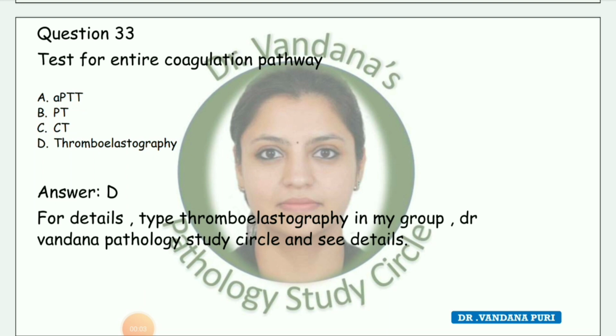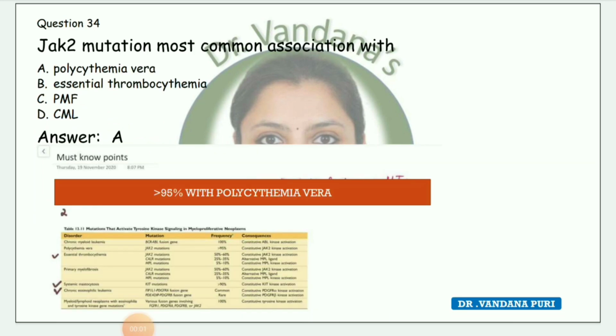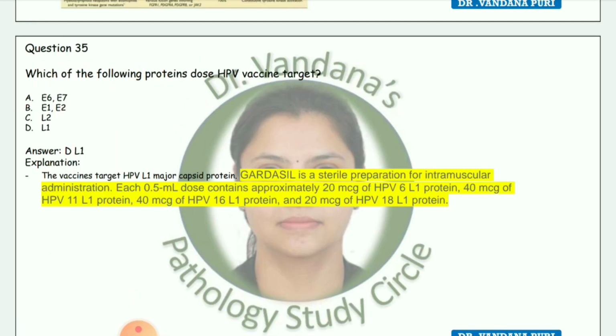Next question, test for the entire coagulation pathway is thromboelastography. Next image, JAK2 mutation most common association with polycythemia vera. Next question, which of the following proteins does HPV vaccine target? Options are E6, E7, E1, E2, L2 and L1. The answer is L1. The vaccines target HPV L1 major capsid protein.